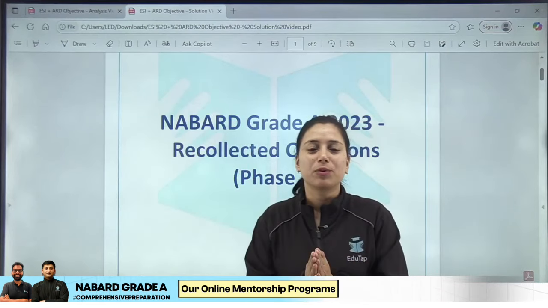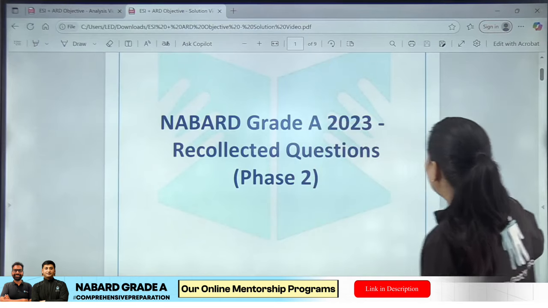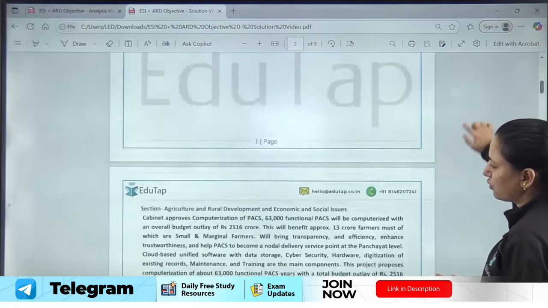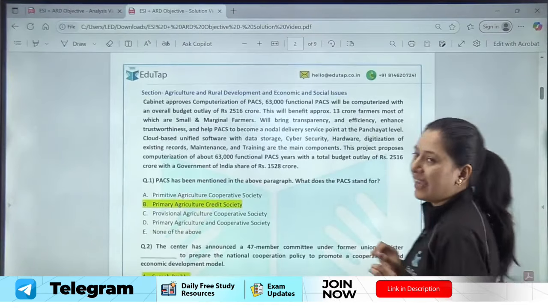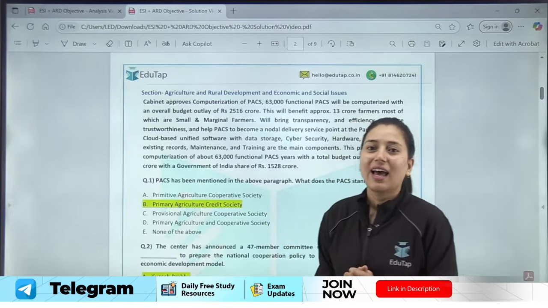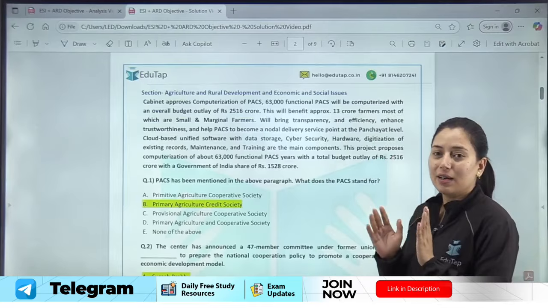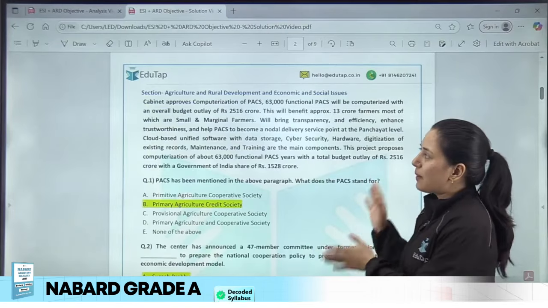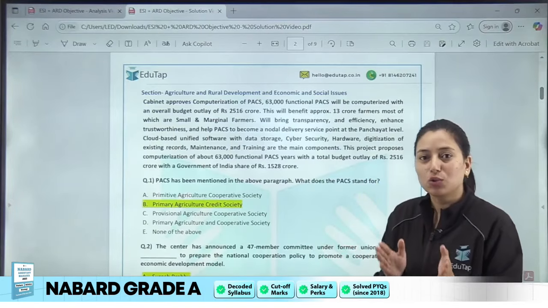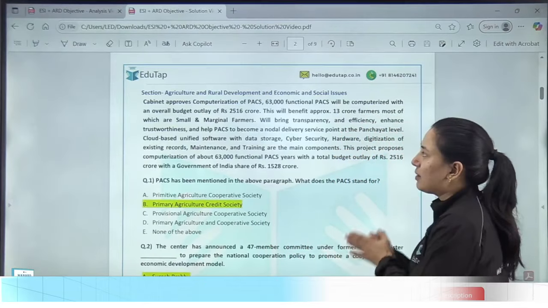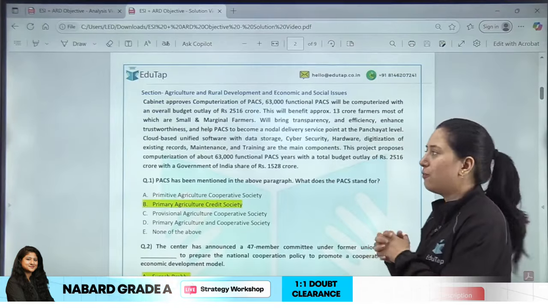First, I will be taking up your ARD questions that are of 2 marks, right? So let's start with the first question. The very first question is from the ARD current affairs part. You can see a paragraph-based question, and you might know that in the phase 2 examination you get 2-mark and 1-mark types of questions. So these paragraph-type questions are basically 2-mark questions, right? There was a paragraph regarding PACS, the computerization of PACS.